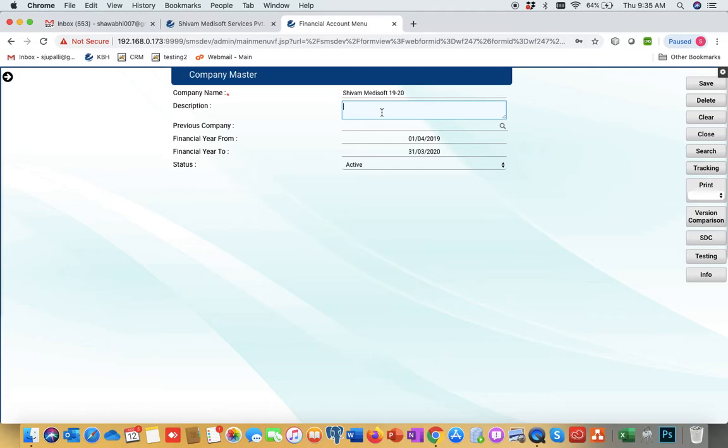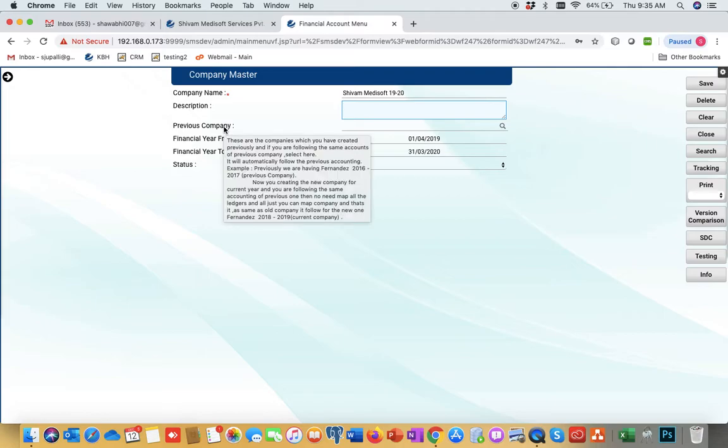Now description. If you want to give any description about this company, you can mention it. If not, then no need, because this is not a mandatory field. Next one is the previous companies. Suppose in the previous year you already created a company for Shivam.